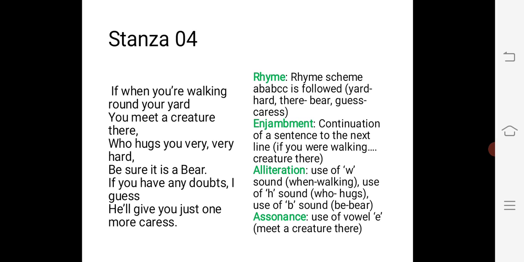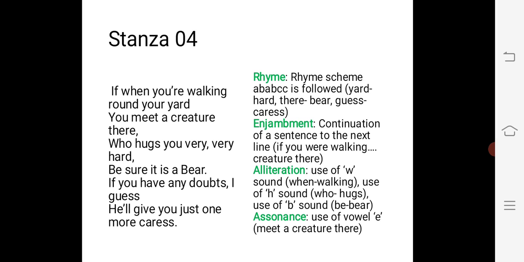Now enjambment is also present. If you are walking around your yard, you meet a creature there, so there is enjambment. That is the continuation of a sentence to the next line. Now alliteration is also present, use of the W sound in when walking.